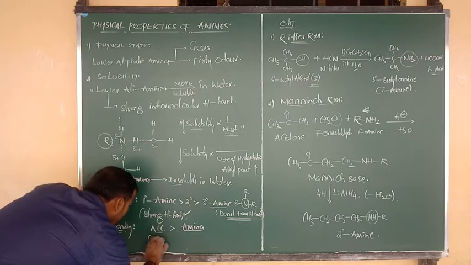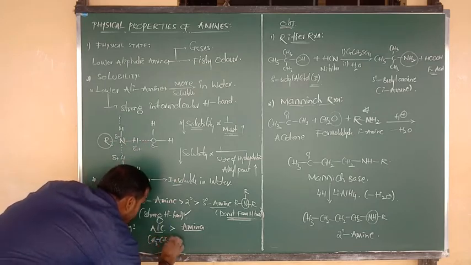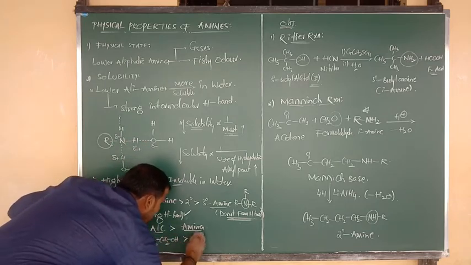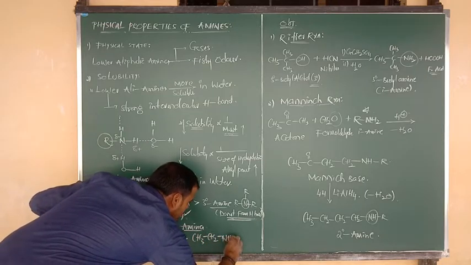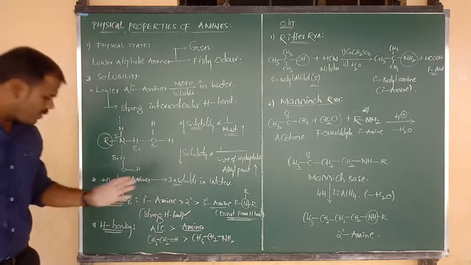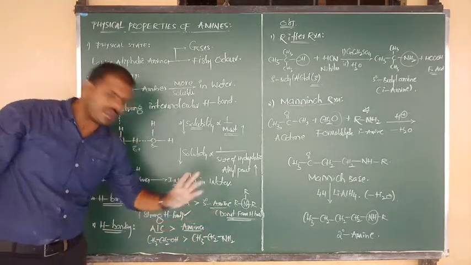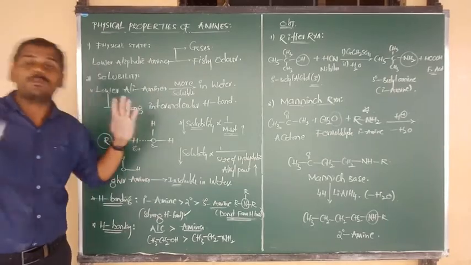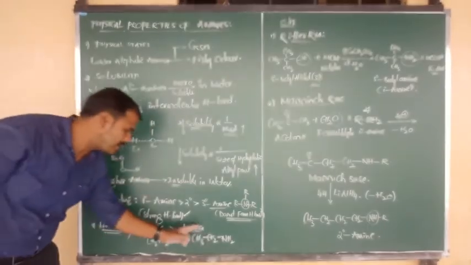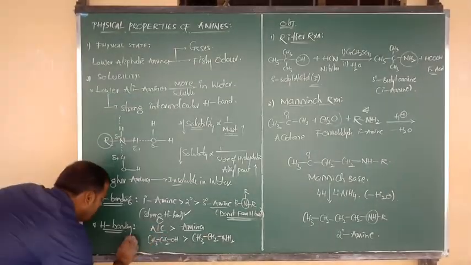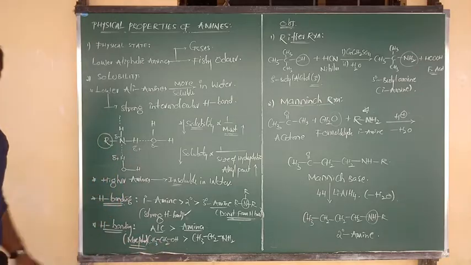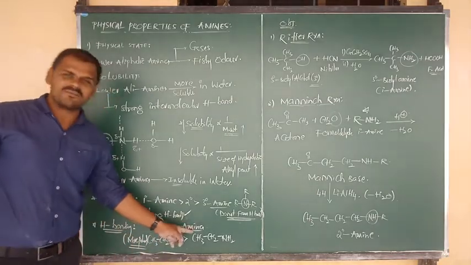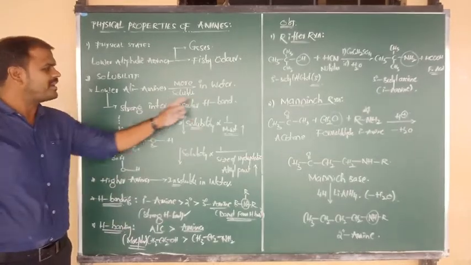One example, I am going to write: CH3 bonded to CH2, CH2 bonded to OH. One more is CH3 bonded to CH2, CH2 bonded to NH2. What is the name of these compounds? One is ethyl alcohol, and one more is ethyl amine. Of course, both have polar nature, but as compared to amine, alcohols have more polar nature.